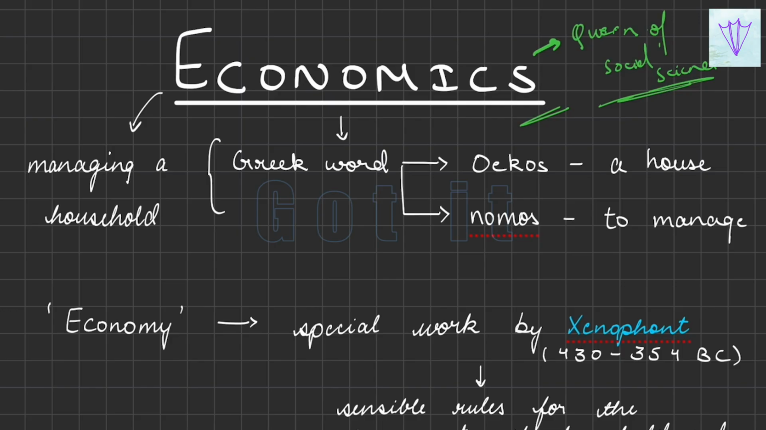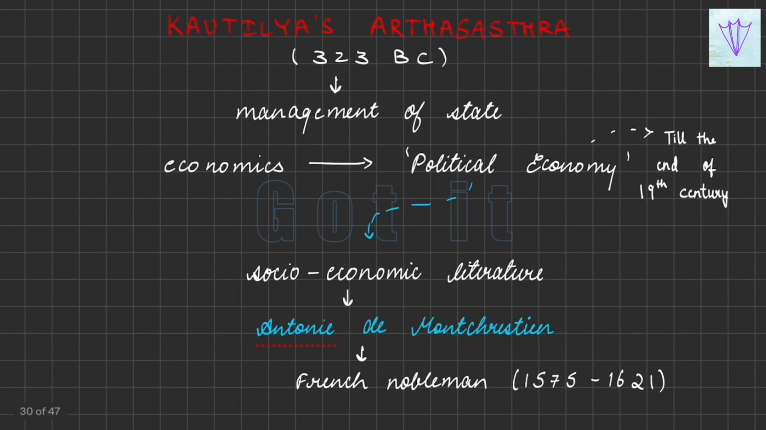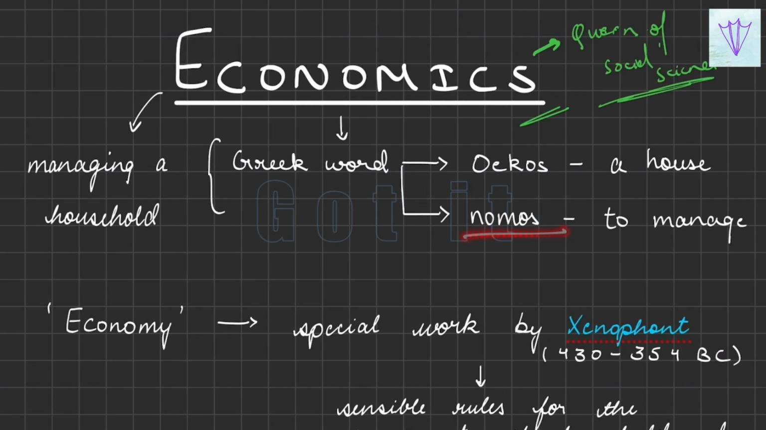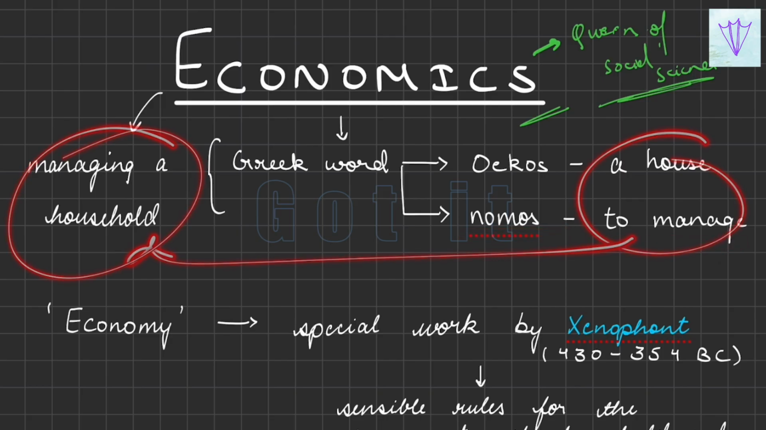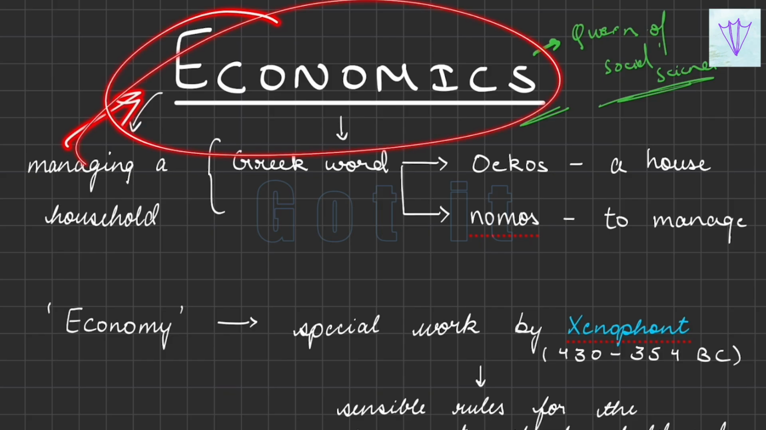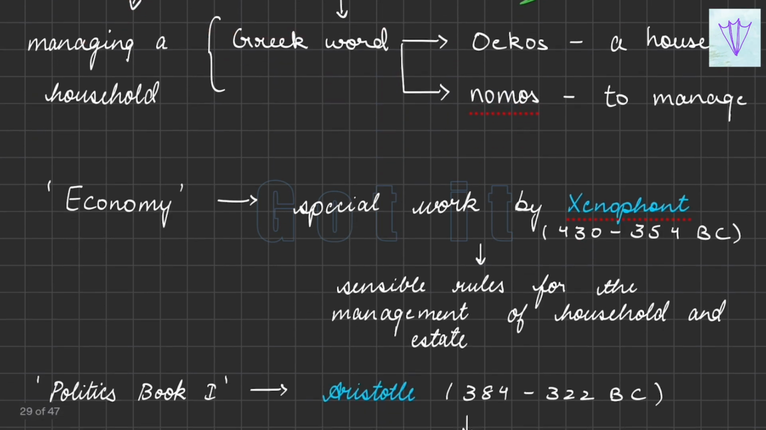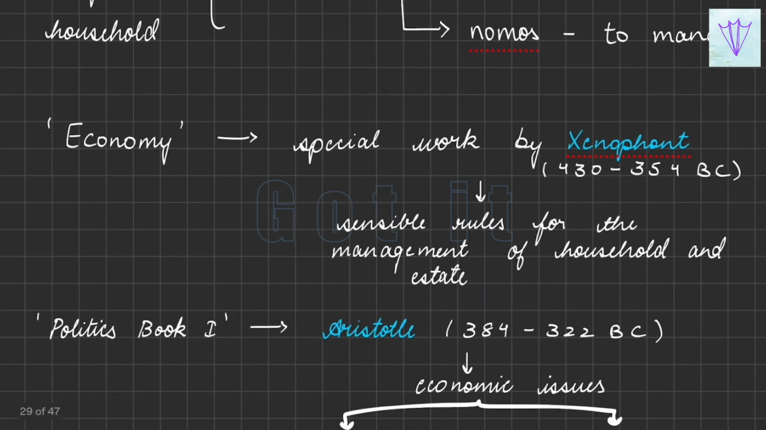So the word economics is derived from a Greek word oikos, which means a house, and nomos, which means to manage. So overall, managing a household is what is known as economics. The term economy is the title of a special work by Xenophon, which gives us the sensible rules for the management of household and estate.